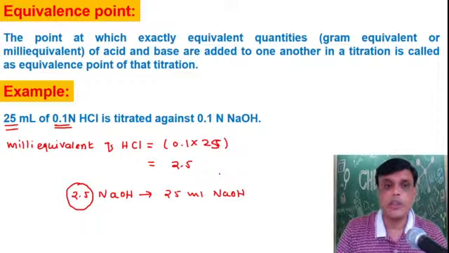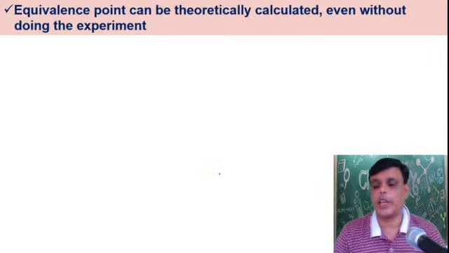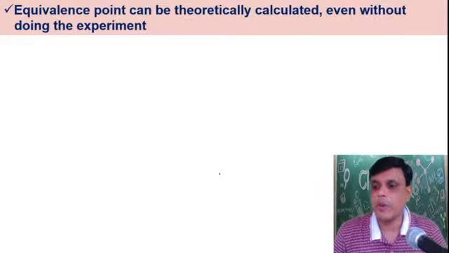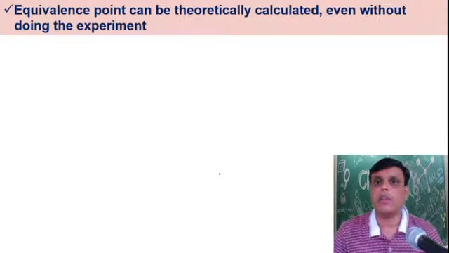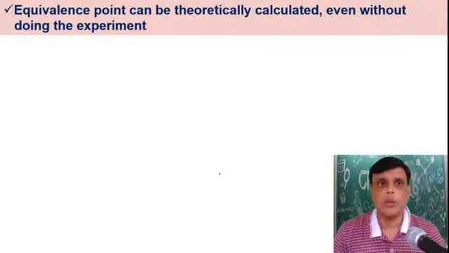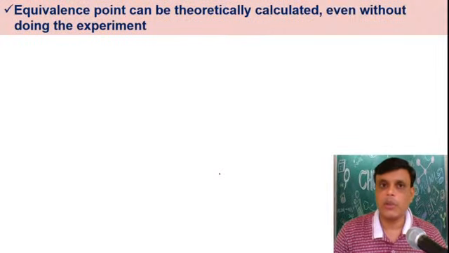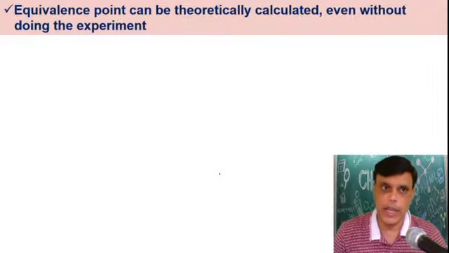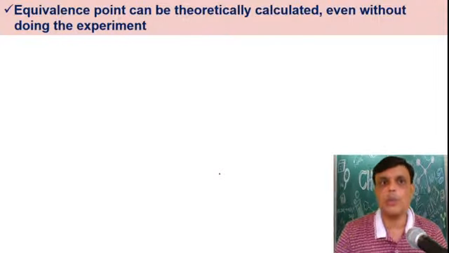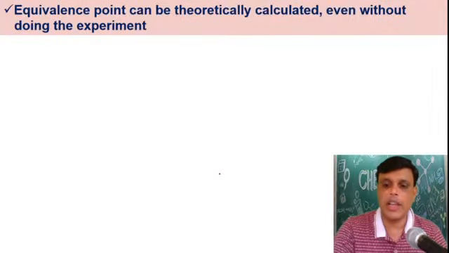This equivalence point you can calculate theoretically also, even without doing the experiment. To calculate the equivalence point you don't have to perform a chemical experiment; you can calculate it theoretically. Okay? So how will you calculate?